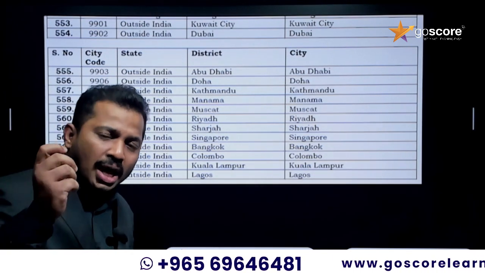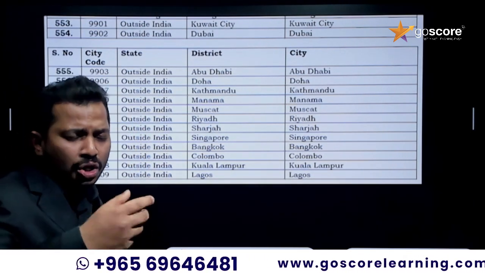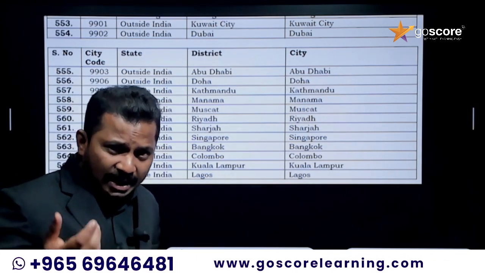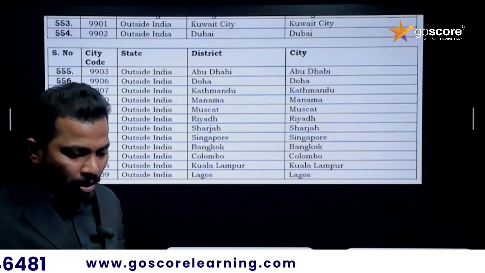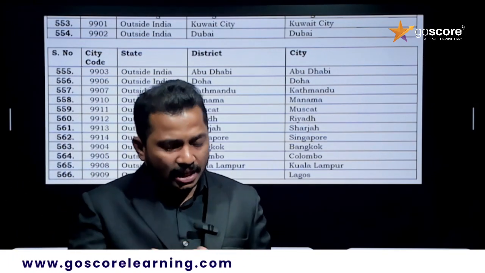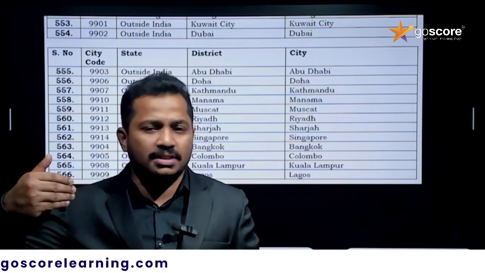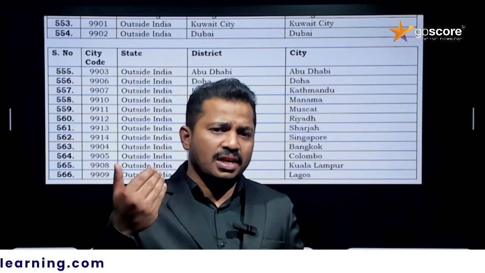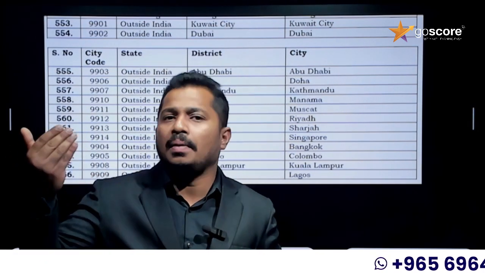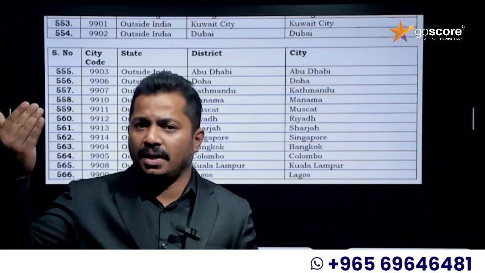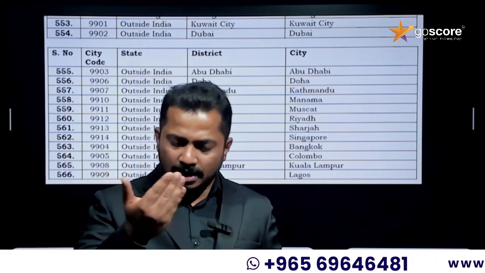So in document upload, you have to upload the details regarding your address proof. Address proof needs to be uploaded. For example, if you are living in Kuwait and your address is in Tamil Nadu, your permanent address is in Tamil Nadu, so you can give the details as permanent address in Tamil Nadu and present address in Kuwait.